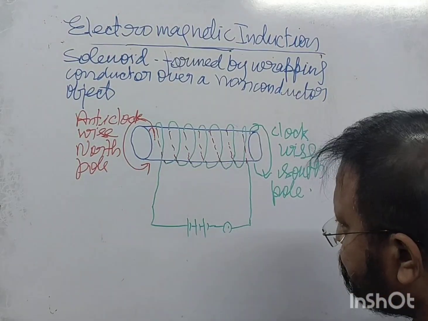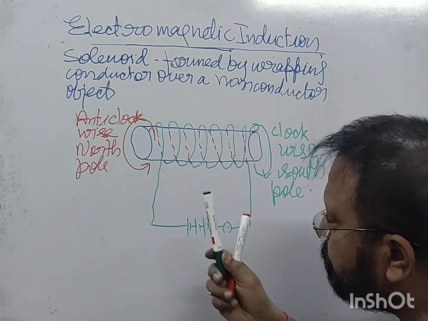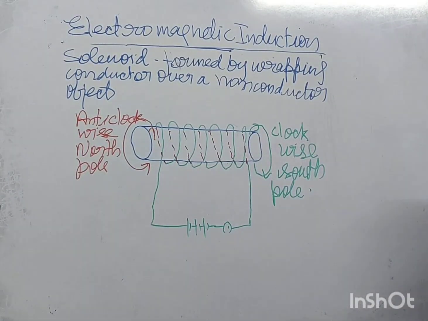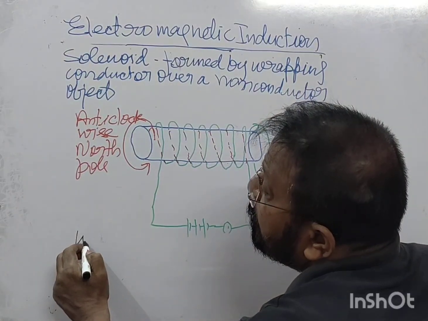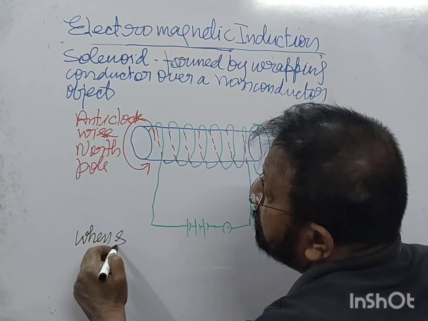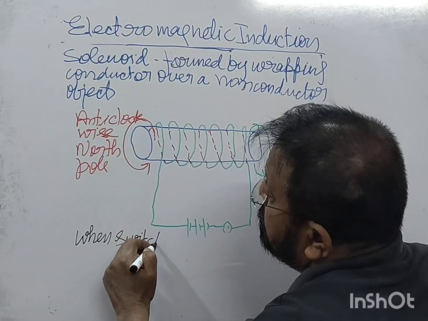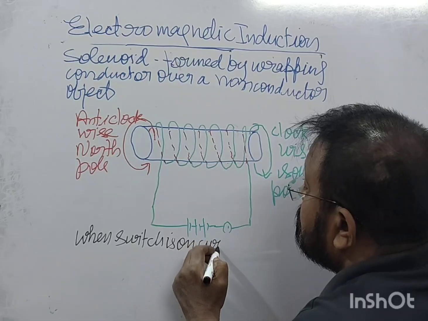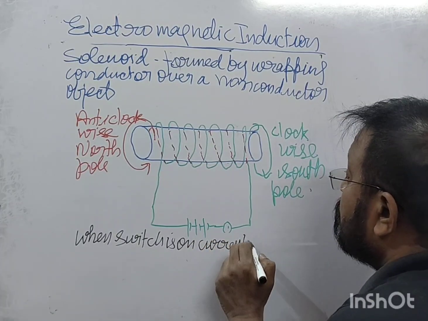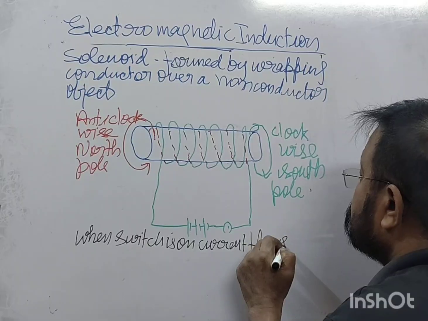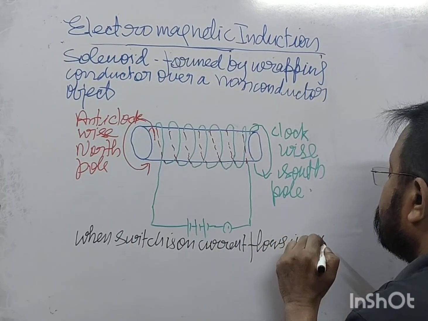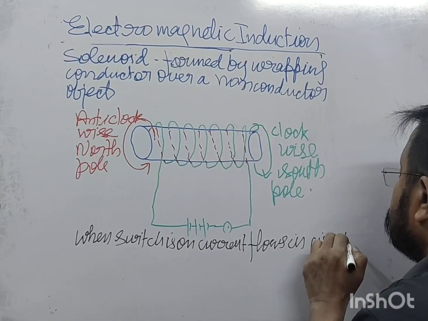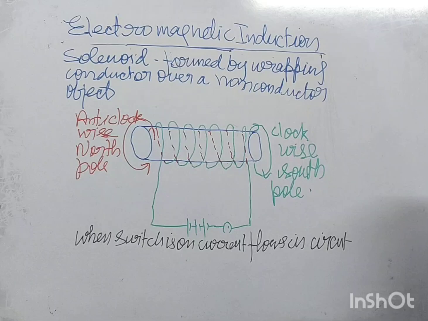Now what you see, this magnetic property is due to the flow of current in the circuit. So when the switch is on, current flows in the circuit. Right?